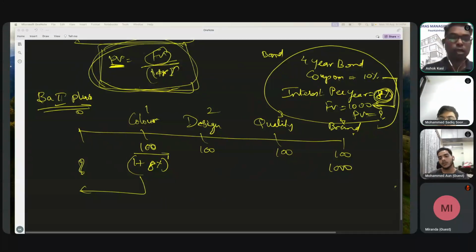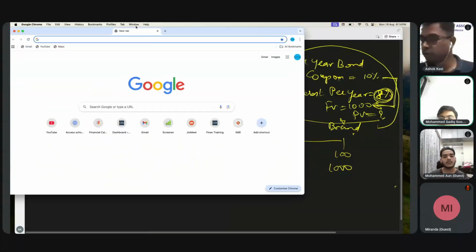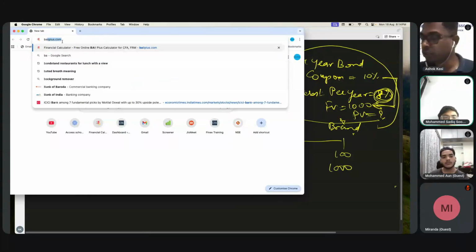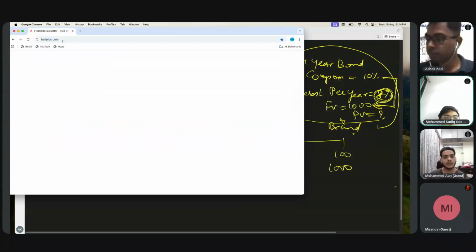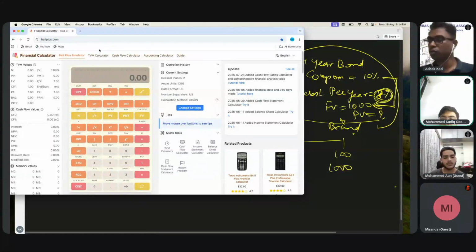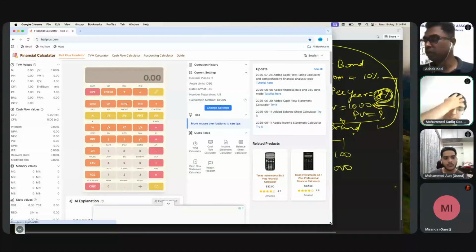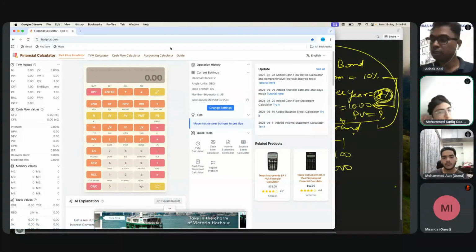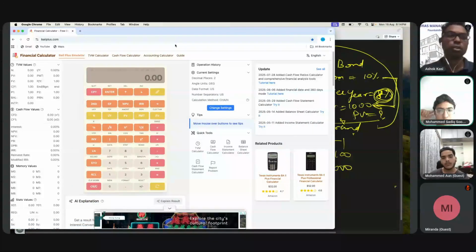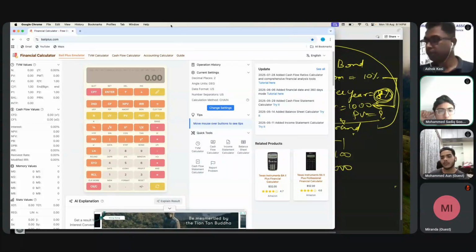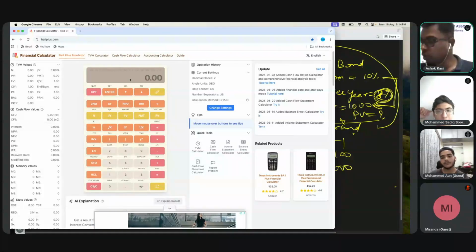But now I'll show you the soft copy here itself, so that you understand how to use the calculator as well. So this is the link, ba2plus.com. Now this is the calculator, and this is the only calculator that is allowed. In case you enroll for CFA, you have to buy this calculator. It costs around 3,300 something. So now, how do I value this?